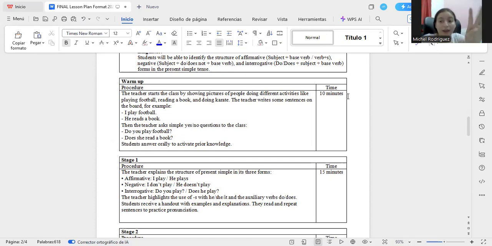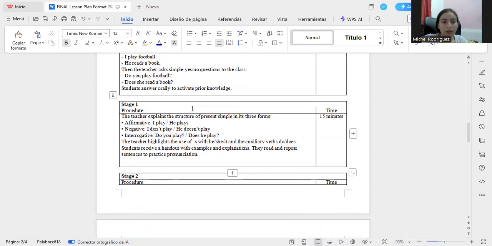This is the second thing. And the third thing that I'm going to do is ask my students a question. For example, do you play football? And I'm going to ask some students to respond. The student needs to respond. It's like that.